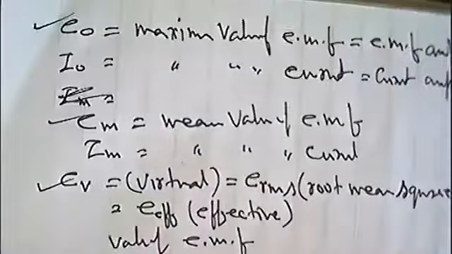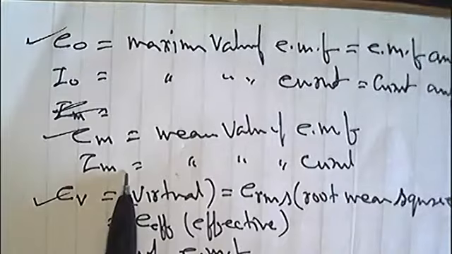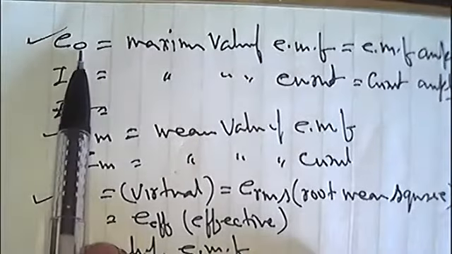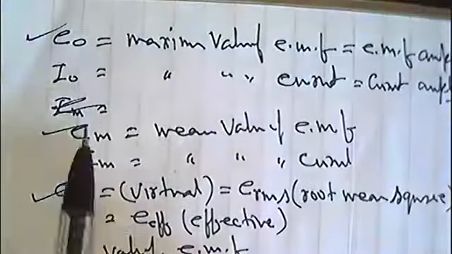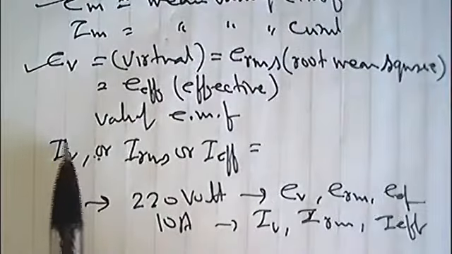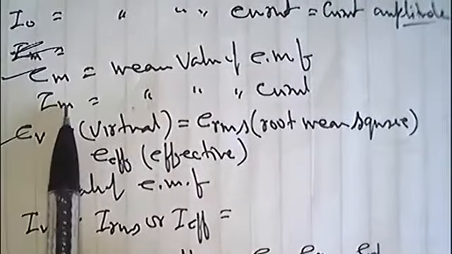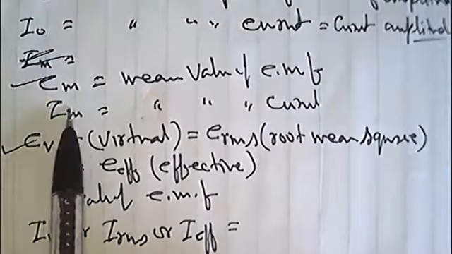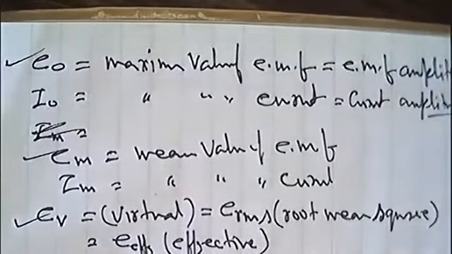So first we are going to find mean value of alternating current in terms of peak value of alternating current. Then we will find effective value, virtual value of current in terms of peak value. Then all the three can be correlated with each other. Right? The most convenient way is to represent mean value or effective value in terms of peak value. Is it clear?